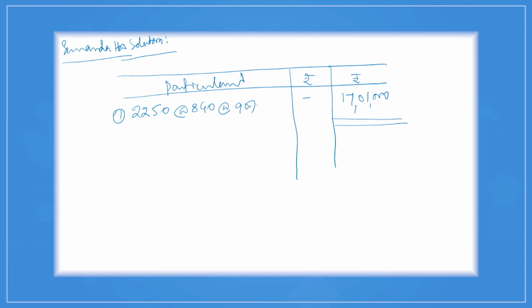Therefore, here the value of supply is 17 lakh 1000.